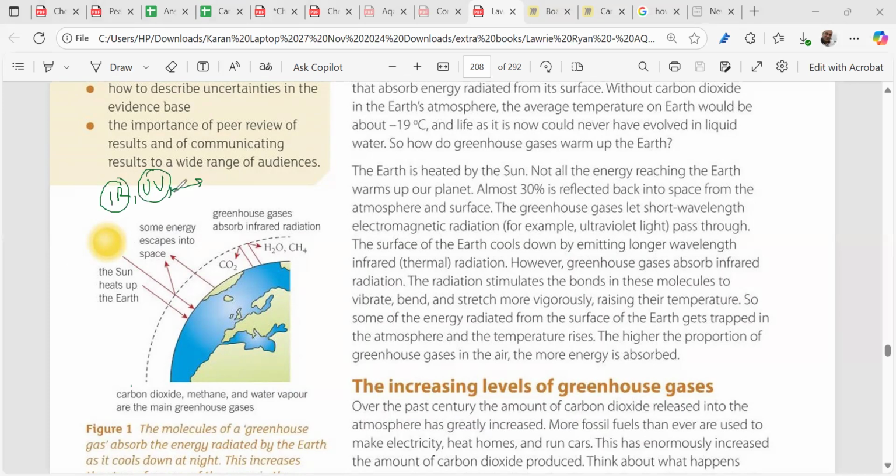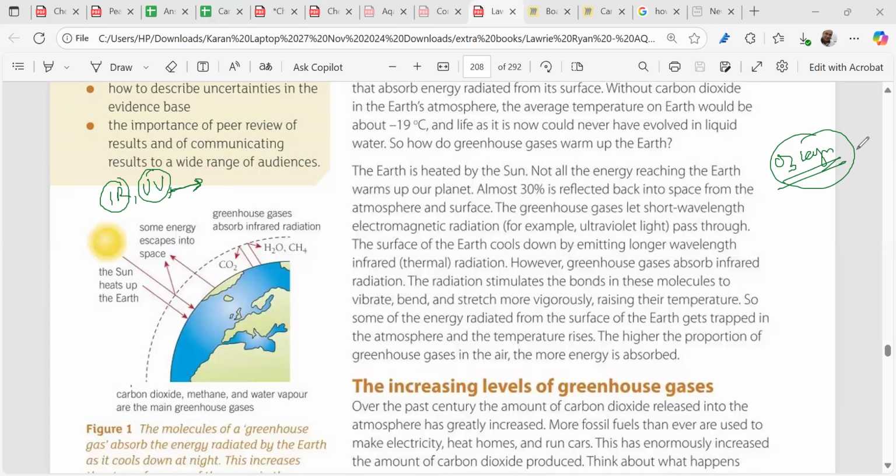Ultraviolet ray is very harmful. Ultraviolet ray can kill the normal cells, and it can cause cancer. Now, you'll be shocked to hear this, there's a layer in our earth which is called the ozone layer, and this ozone layer will be absorbing the ultraviolet ray. Maximum ultraviolet ray is absorbed by the ozone layer.